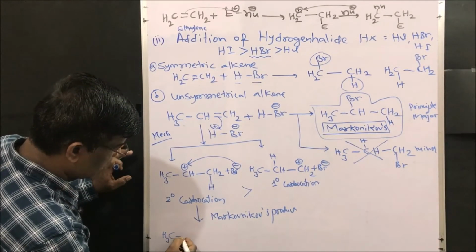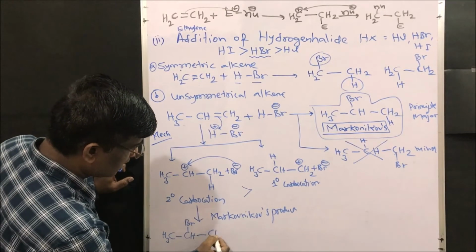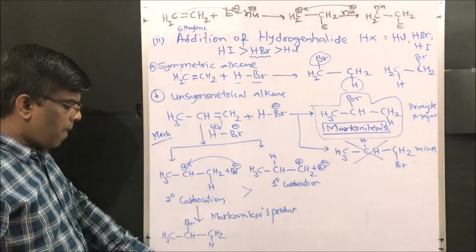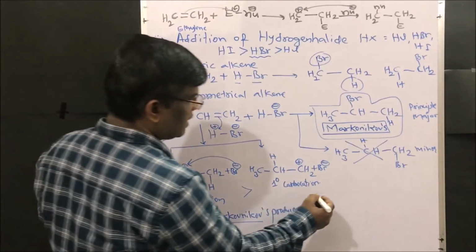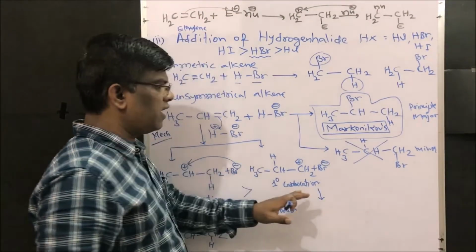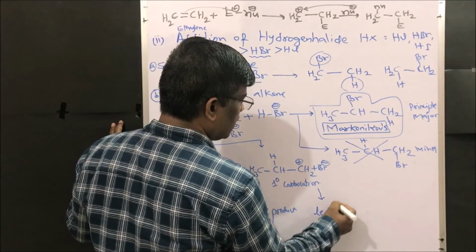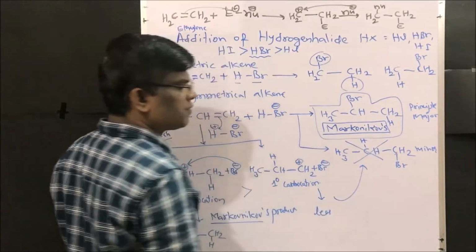2-bromopropane, CH3, CH, bromine, CH2, hydrogen. It will be formed in a major amount. This is Markovnikov's product. Whereas this other one usually will not form. Even if it forms, it will be in a lesser amount. This product is the anti-Markovnikov's product.